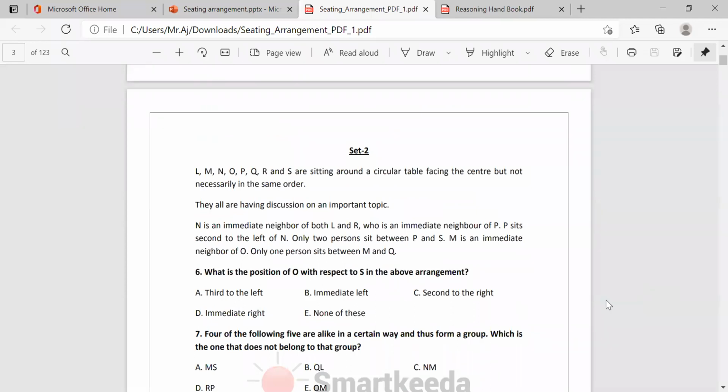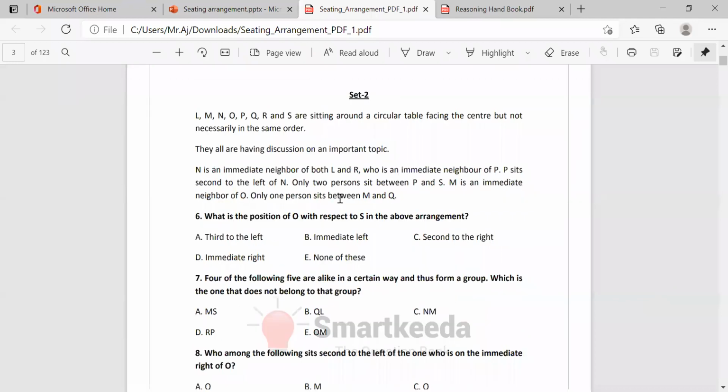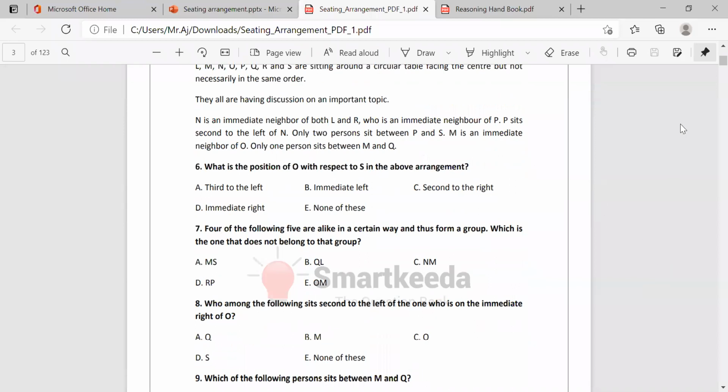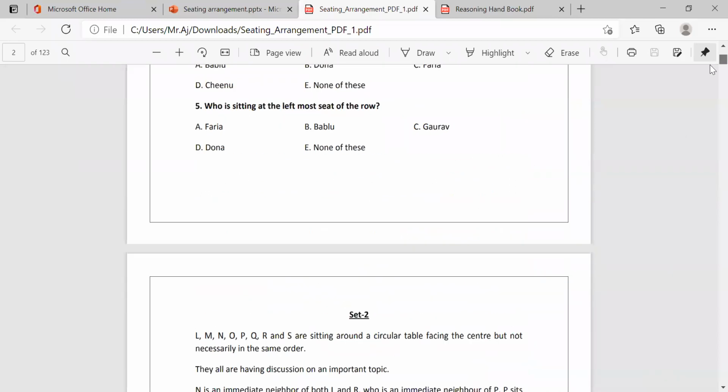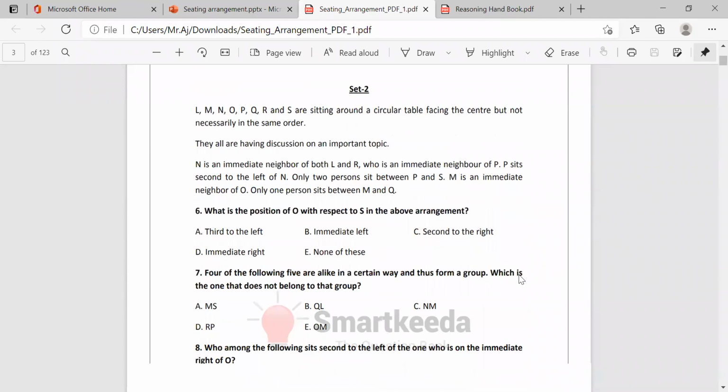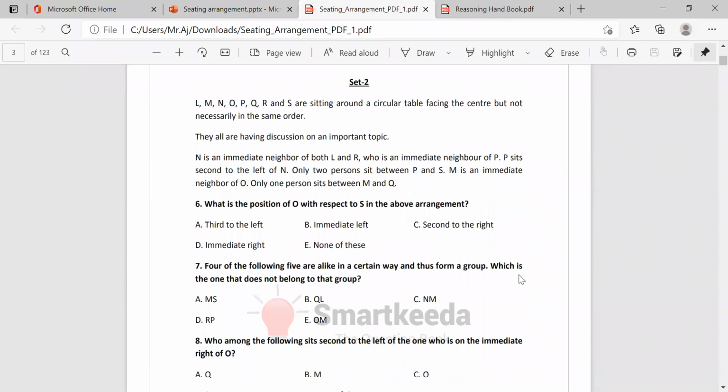Okay, now see. So this is now the question here. The new question we are going to start. There's a new question here. See. L, M, N, O, P, Q, R, and S are sitting around a circular table facing the center.